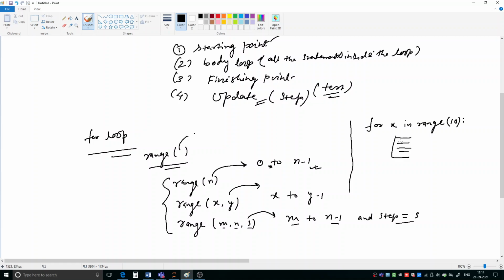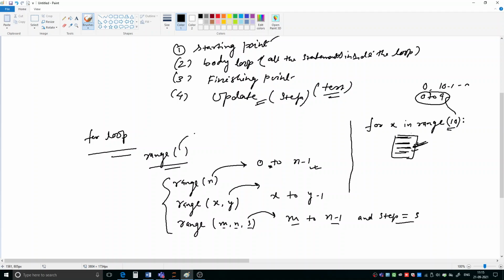So now what will happen? This is a block of statements, and all these statements are inside this for loop. All these statements are going to be executed as long as x belongs in this range. x will start from 0 and go up to 10 minus 1, that is 9. So 0 to 9: for x values 0 to 9, these statements will be executed.